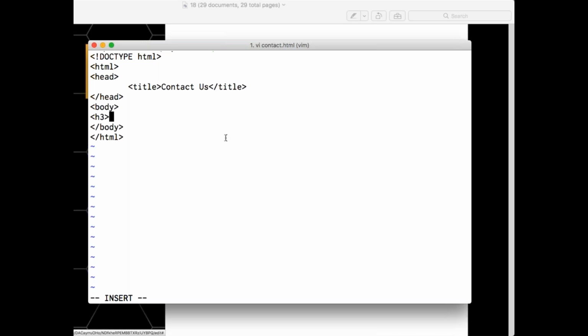I'll put some tag saying h3 slash h3. I'll put some address. Let's say Hyderabad, something like 5 lakh H, something like India. I went with some three things here.